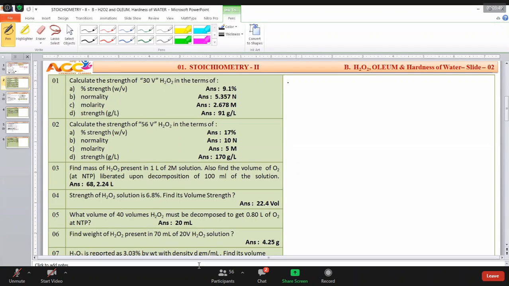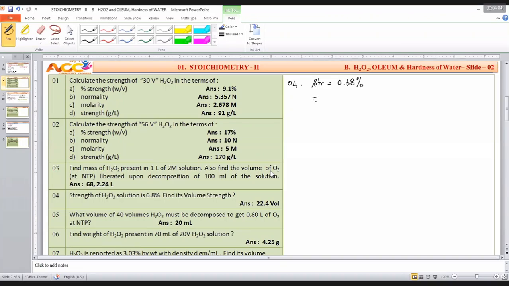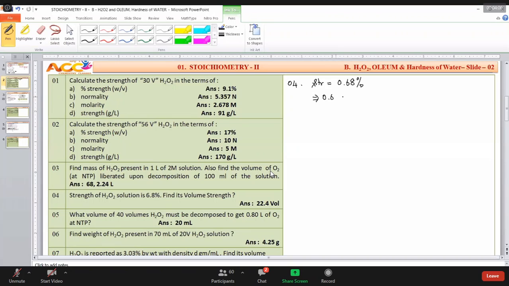Suppose someone says strength of solution is 0.68%, it implies 0.68 grams of H2O2 in 100 ml. That is the meaning.